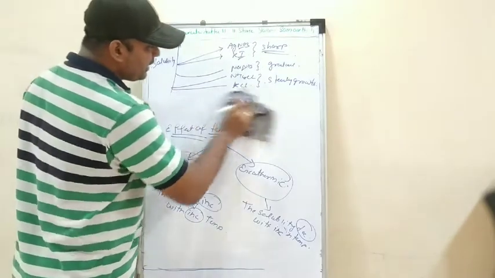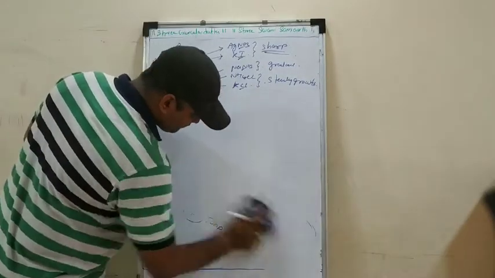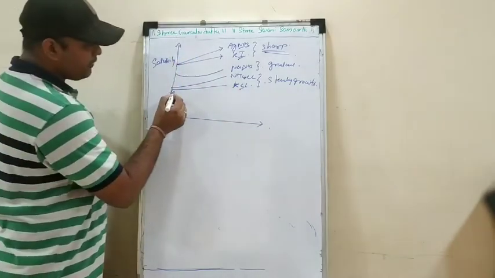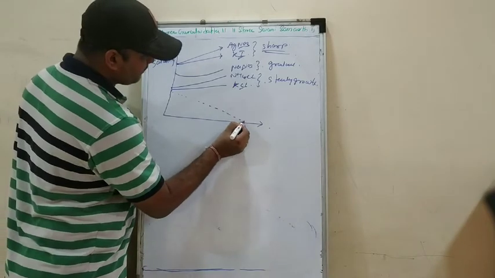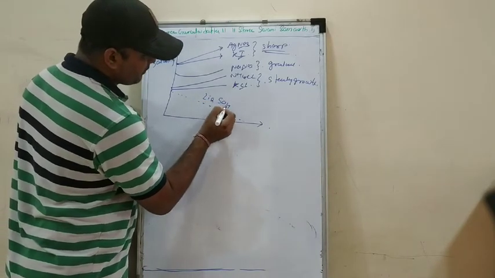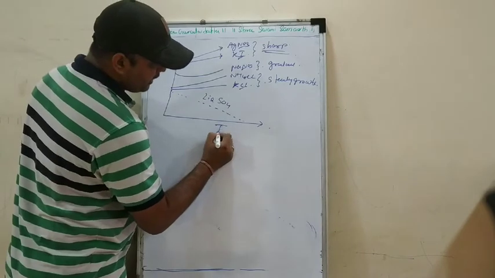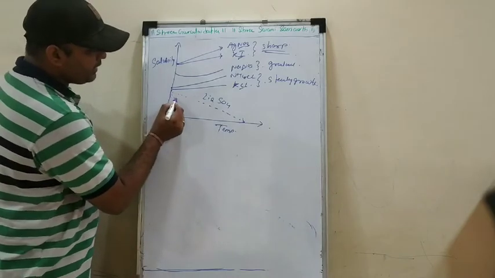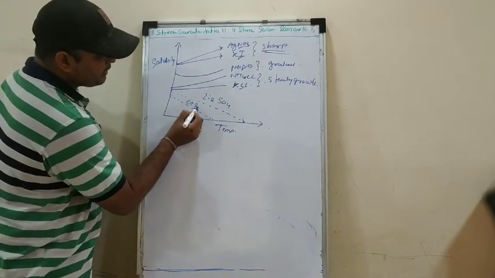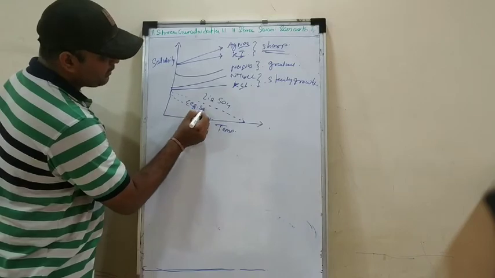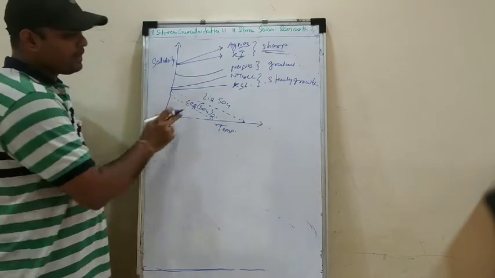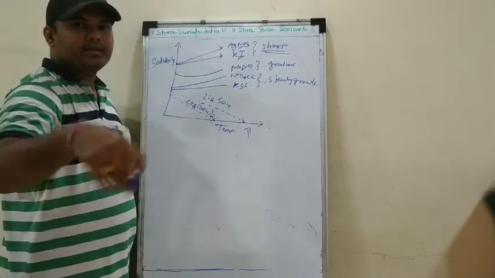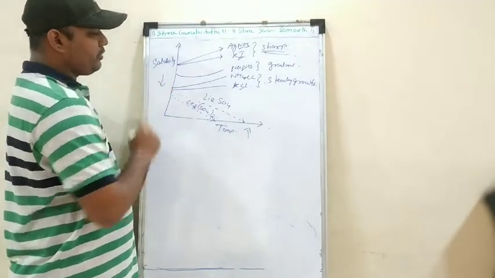But what happens with the lithium sulfate? I'll make it a little bit bigger. What happens with the lithium sulfate? With the lithium sulfate, you will see that when the temperature is increased, the solubility is getting decreased. Same we can take the example of cesium sulfate. See, this is cesium sulfate, this is lithium sulfate. In both the cases, you will see that as we increase the temperature, the solubility is going to get decreased,